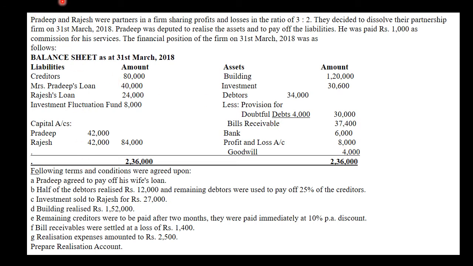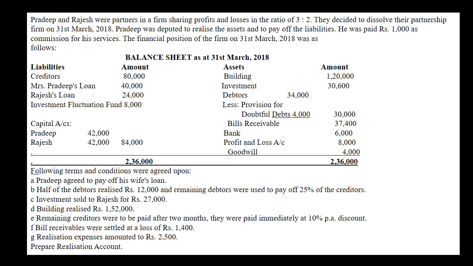Now after reading the question carefully, let's start adjustments. Pradeep agreed to pay off his wife's loan. Pradeep agree हो गया अपनी wife के loan की repayment करने के लिए. It will be shown on debit side of revaluation account with the name of Pradeep's capital account.